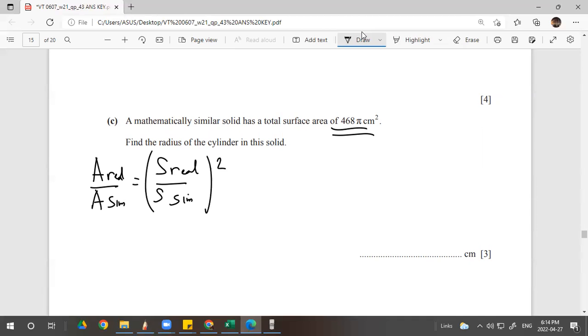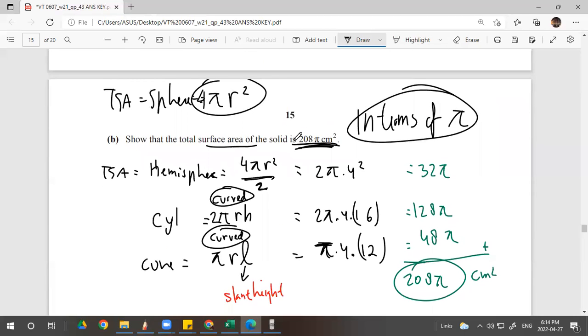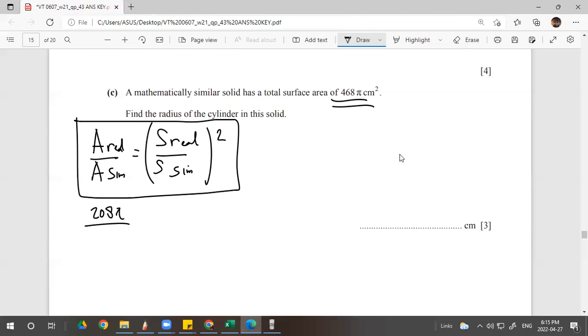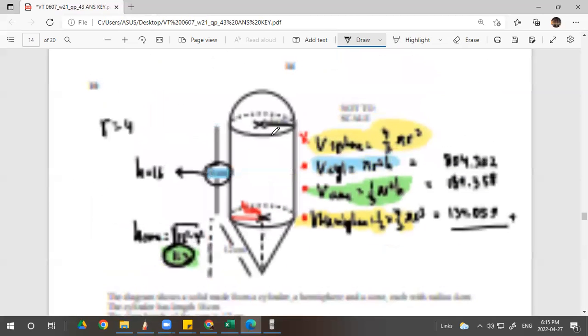Okay, we use the similarity of the area. I think Vicky already memorized this because she asked me previously. Area of the real, we have 208, right? It's given, 208 pi, over the similar solid 468, equals the real size over the similar size, s is the side. So we can use the radius, right? The radius is 4, constant on all the side shapes.